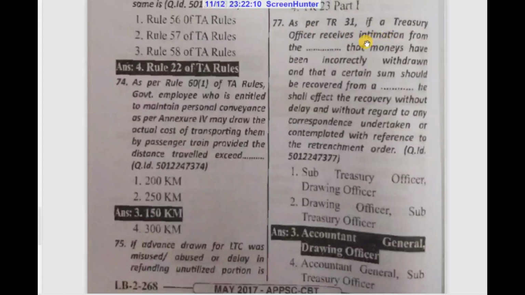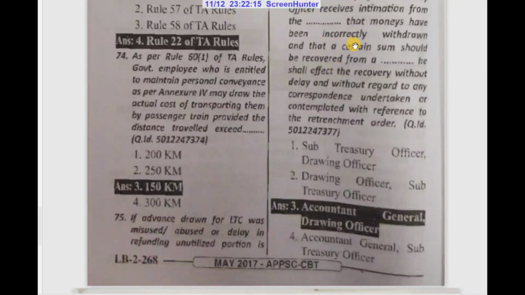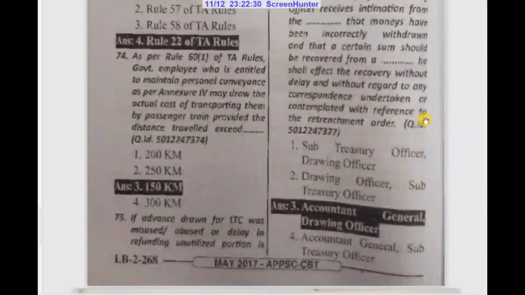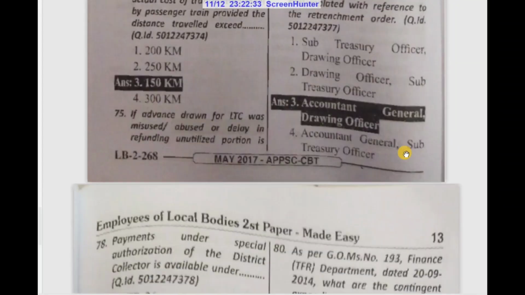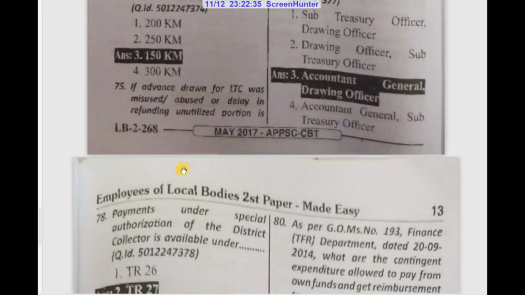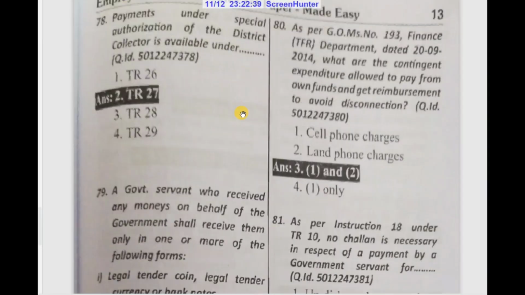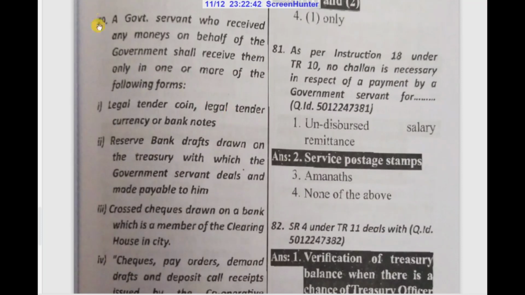As per TR 31, if a treasury officer receives intimation from the Accountant General that monies have been incorrectly withdrawn and that a certain sum should be recovered from a Drawing Officer, he shall effect the recovery without delay and without regard to any correspondence undertaken or contemplated with reference to the retrenchment order. Payments under special authorization of the District Collector is available under TR 27.